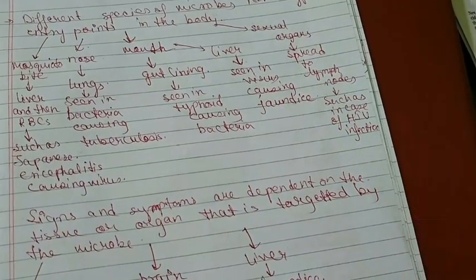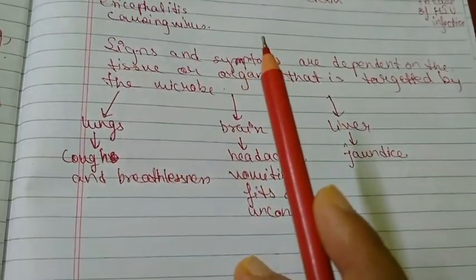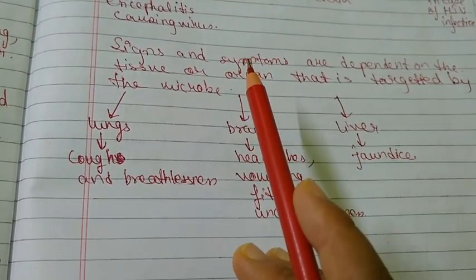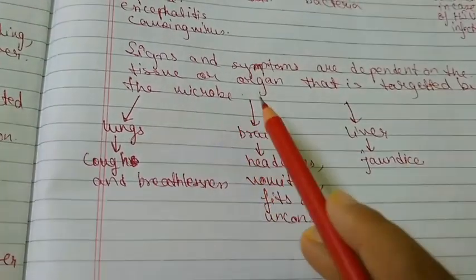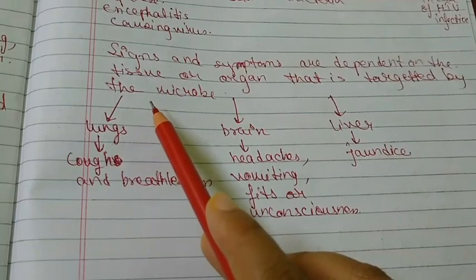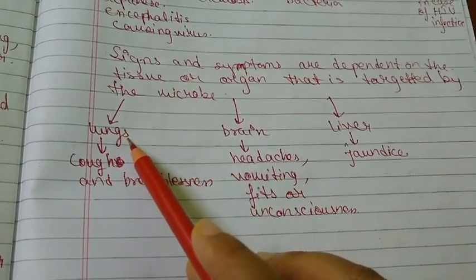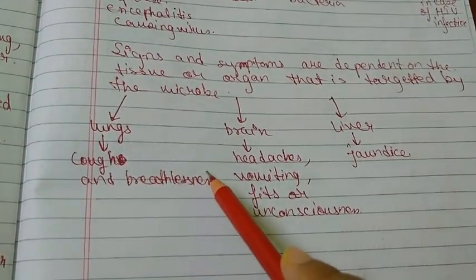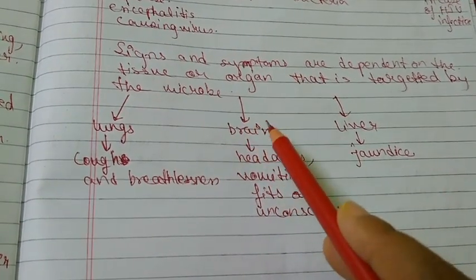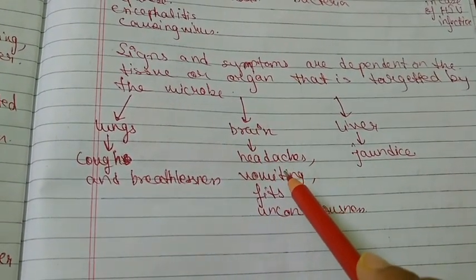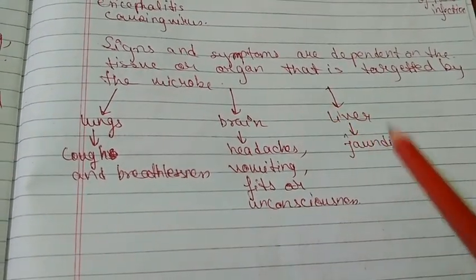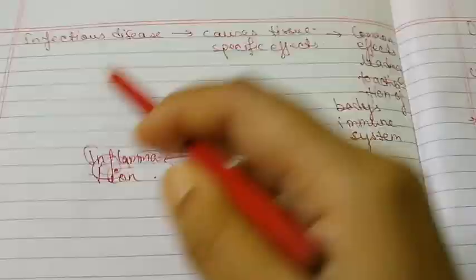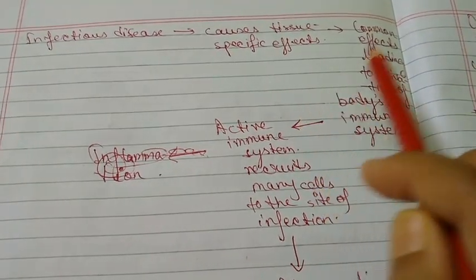case of HIV infection. Signs and symptoms that occur due to a disease, we have learned about this at the beginning of the chapter. So these signs and symptoms are dependent on the tissue or the organ that is targeted by the microbe. So when the microbe targets the lungs, the signs and symptoms are cough and breathlessness. When the microbe targets the brain, the signs and symptoms are headaches, vomiting, fits or unconsciousness. When it targets the liver, then it causes jaundice.